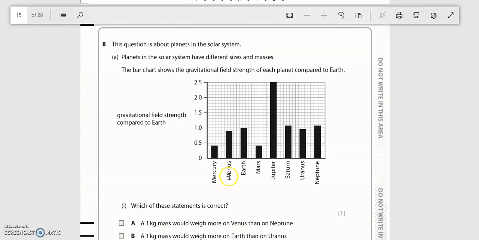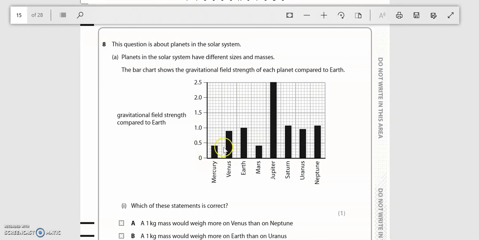This question is about gravitational field strength. The first thing to notice is that the graph does not give values of gravitational field strength. It gives gravitational field strength compared to Earth. So the value for Earth is 1 here. Now that's not the actual value. On Earth it's 10, but this is compared to Earth.